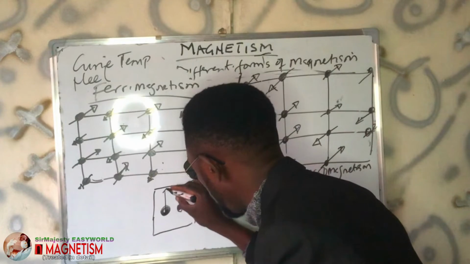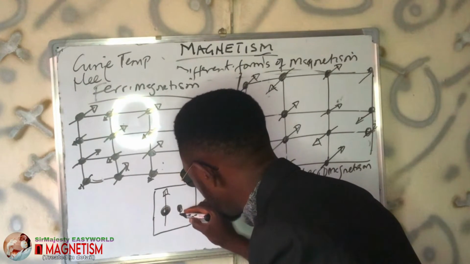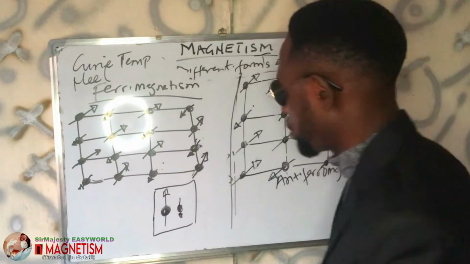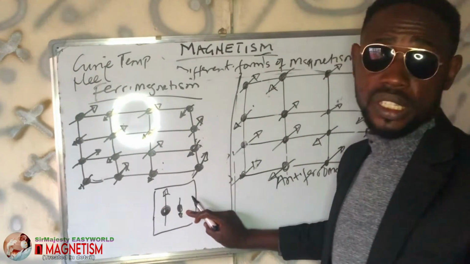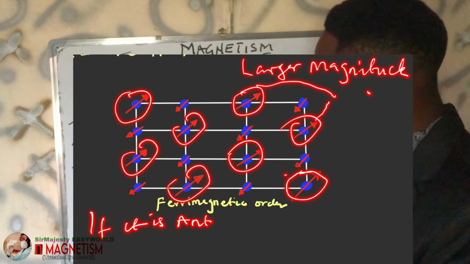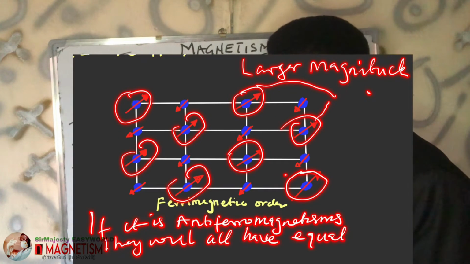This one up, this one down, but this one is down and very short. They are not of the same magnitude, which means this can move freely irrespective of this. So this one now possesses a magnetic field. Unlike when they are equal, they will cancel each other, because let's compare when they are equal.